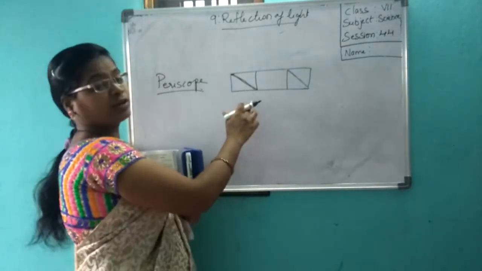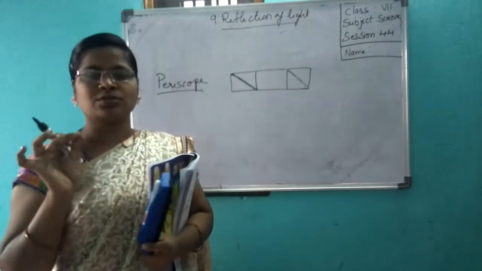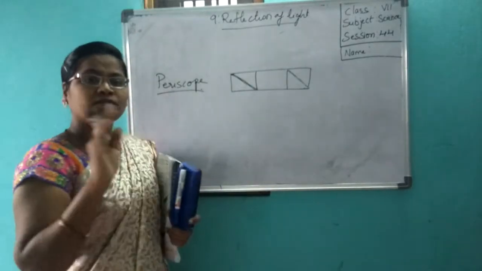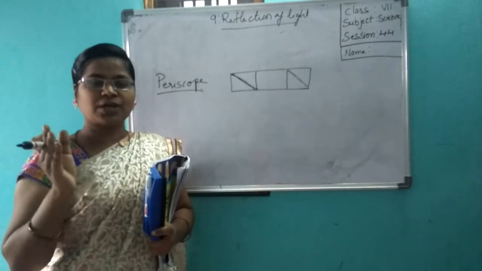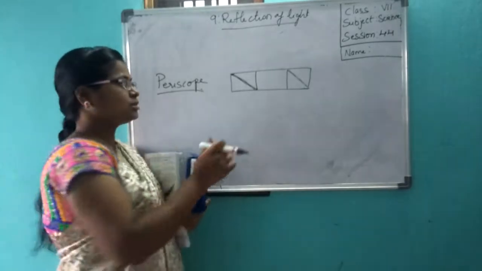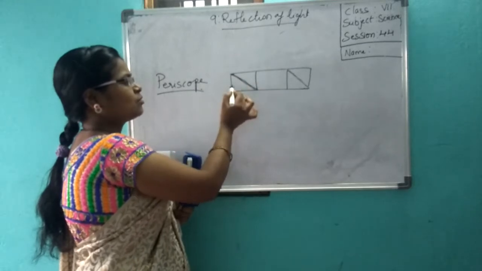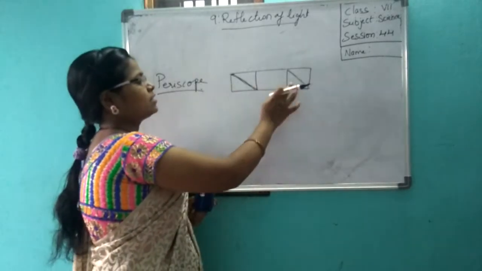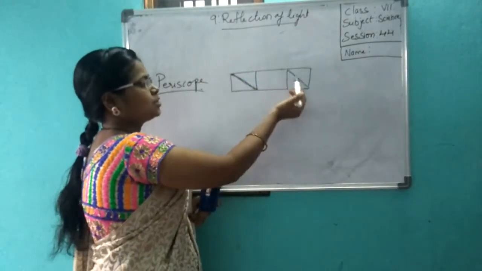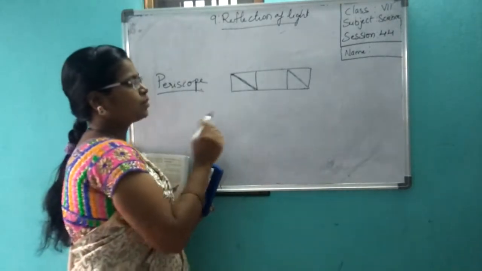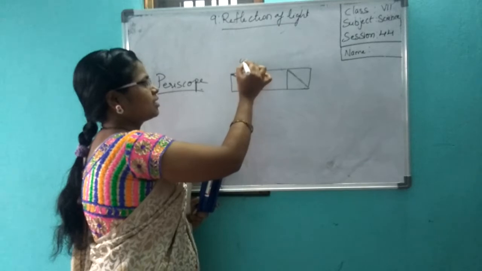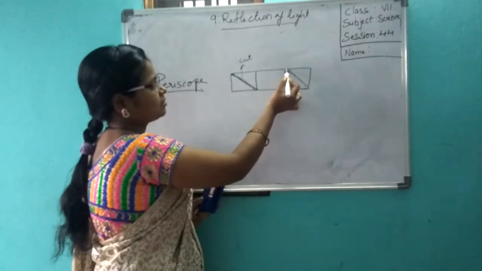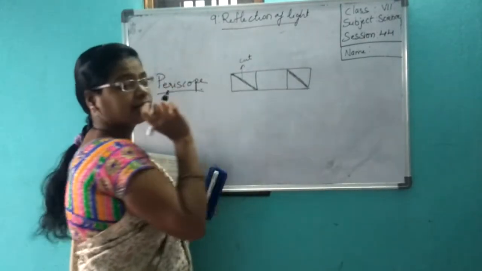Take one long rectangular box like an agarbatti box or bangles box. Now draw squares on both the ends. Square means all four sides should have the same length. Think this is 4 centimeters. All 4 sides should have 4 centimeters. Now I have drawn two squares at this end and this end, and I have drawn diagonals to these squares. Now I will cut this with the blade along this line. I have cut it now.